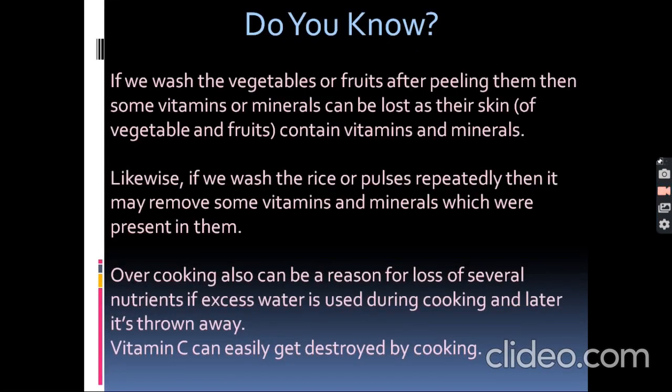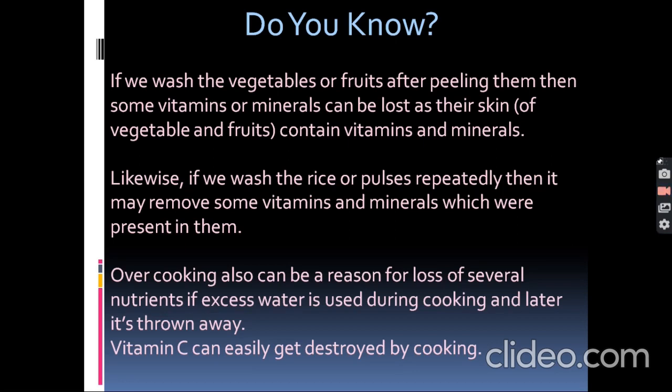Do you know, if we wash the vegetables or fruits after peeling them, then some vitamins or minerals can be lost, as the skin contains vitamins and minerals. So we don't have to wash them after peeling. Likewise, if we wash the rice or pulses again and again repeatedly, then it will remove some vitamins and minerals which were present in them. So we don't have to wash rice or pulses again and again with water.